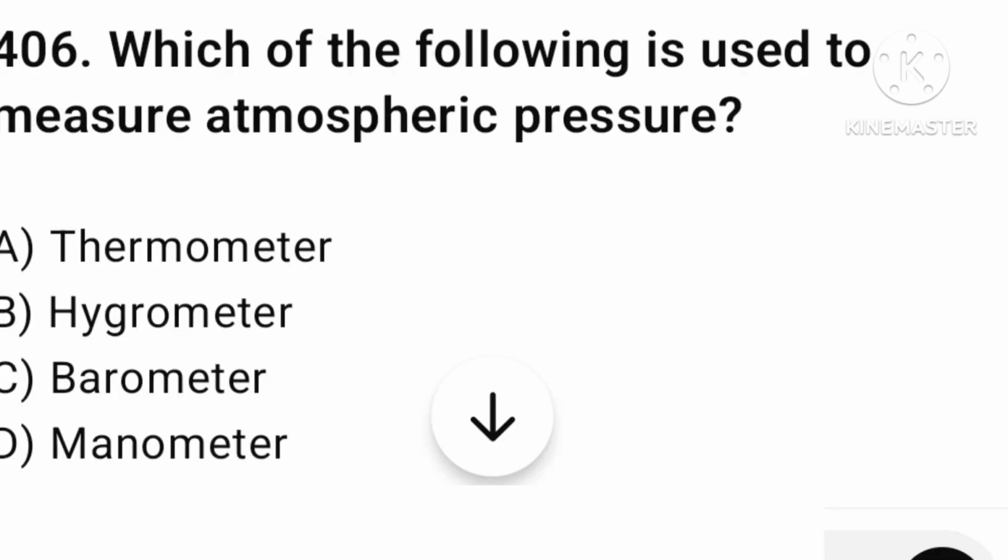Next question. Which of the following is used to measure atmospheric pressure? Thermometer, hygrometer, barometer, or manometer? The answer is option number C, barometer. Let's find the next question.